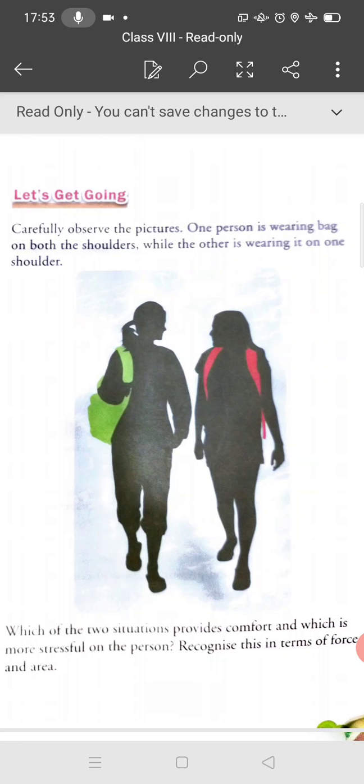Explain in terms of force and area. What is the relation between force and area? Force is directly proportional to area. If area is increased, force will be increased. If area is less, force will be decreased. Understand what I am saying?